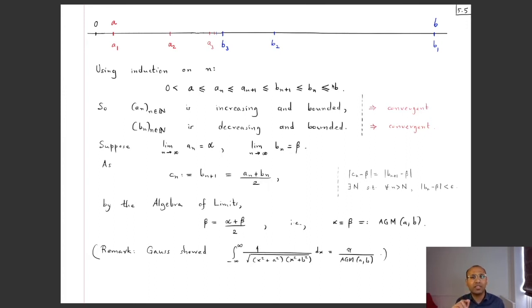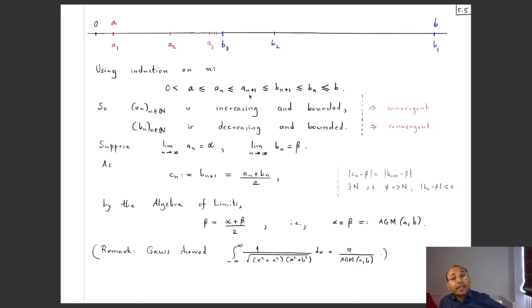Okay, so let's first check the base case. What's the base case? So I put n equal to 1 throughout. A is less than or equal to A1. A1 is A, so here you have equality. And A1 is less than or equal to A2, which will be square root of AB. So is A less than or equal to square root of AB? That's the same as saying that A is less than or equal to B, which is true.